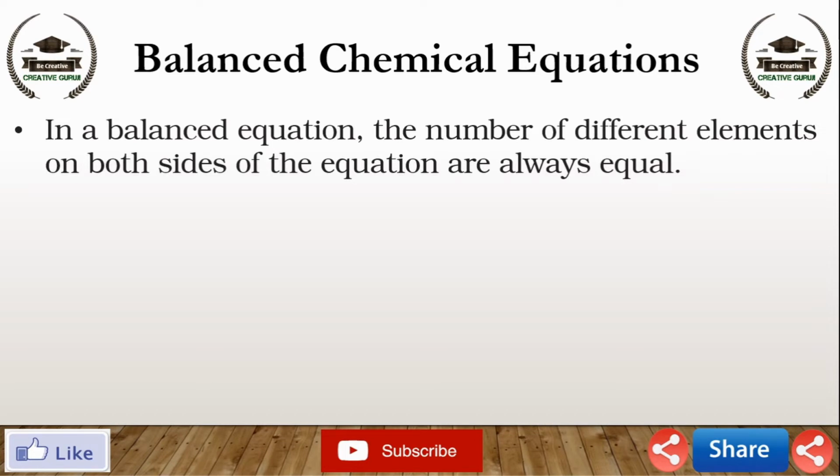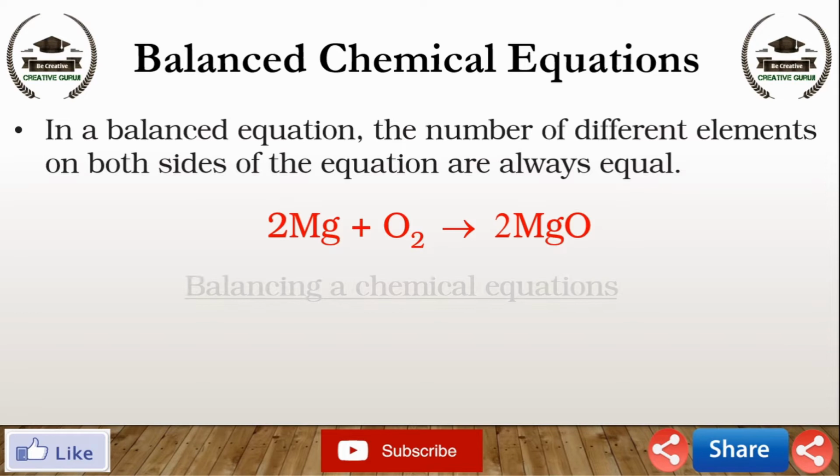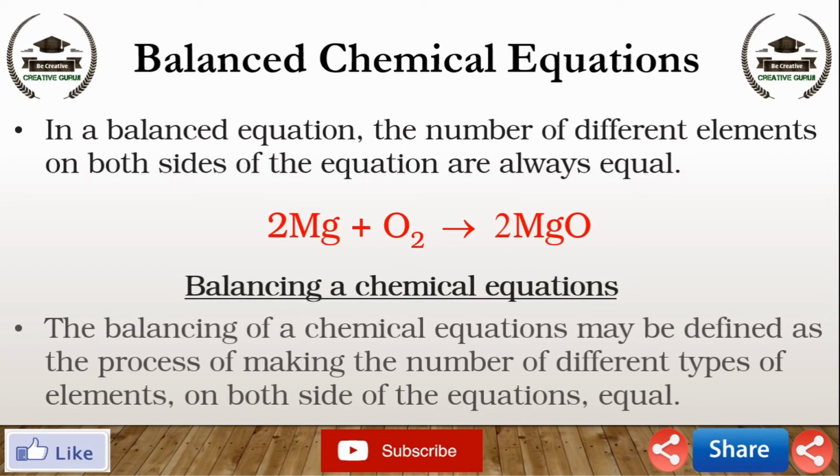The balanced equation for the burning of magnesium ribbon in oxygen is written as 2Mg plus O2 gives 2MgO. In other words, balancing of a chemical equation may be defined as the process of making the number of different types of elements on both sides of the equation equal.